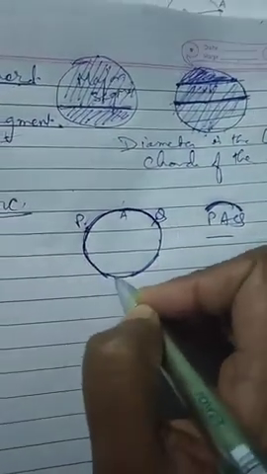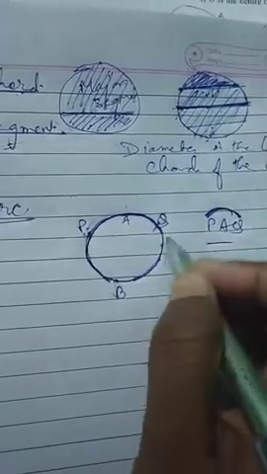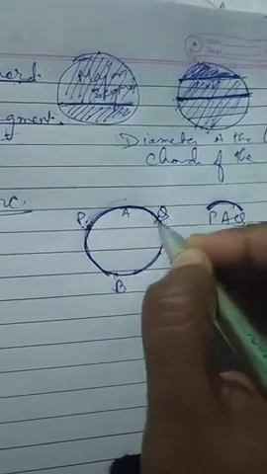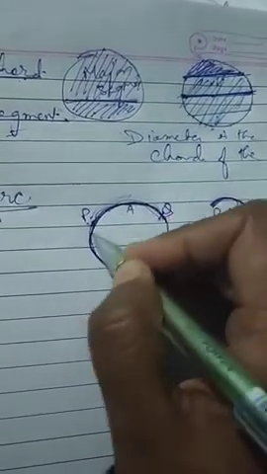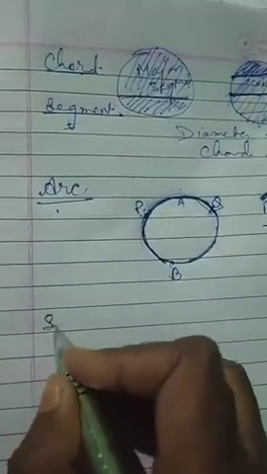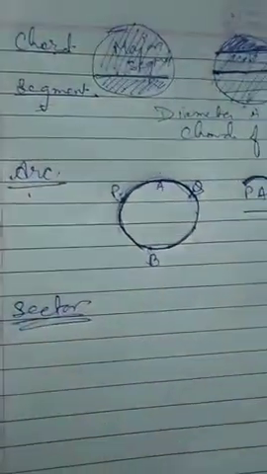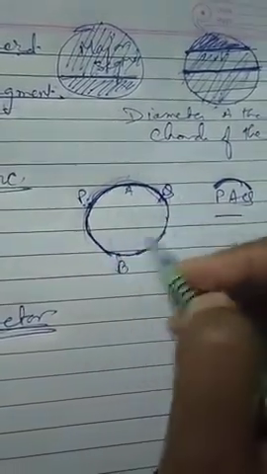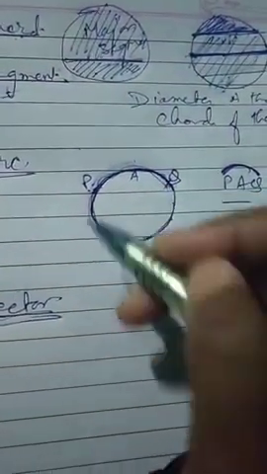Suppose this point is B. So PBQ will be a major arc and PAQ will be a minor arc. Minor means smaller, major means bigger. Got it? The outer boundary of the circle is called the circumference.